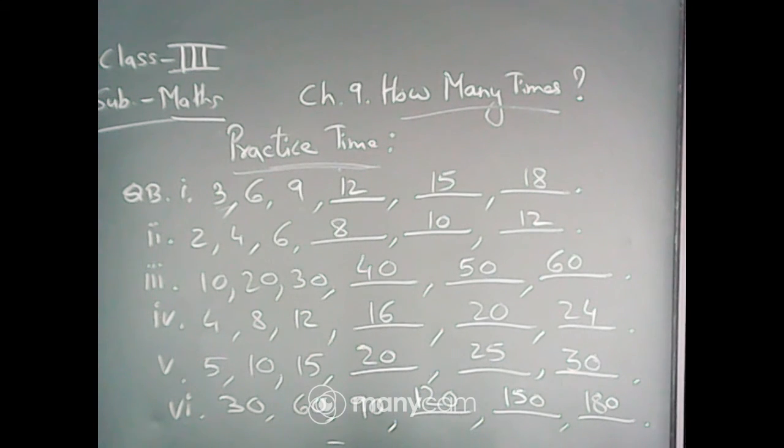This is related to the multiplication table of 3, isn't it? 30 is related to the multiplication table of 3. Only one 0 is added. Okay, so I think you all have completed this one.